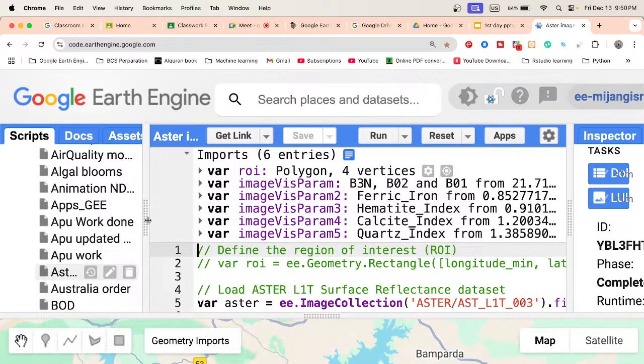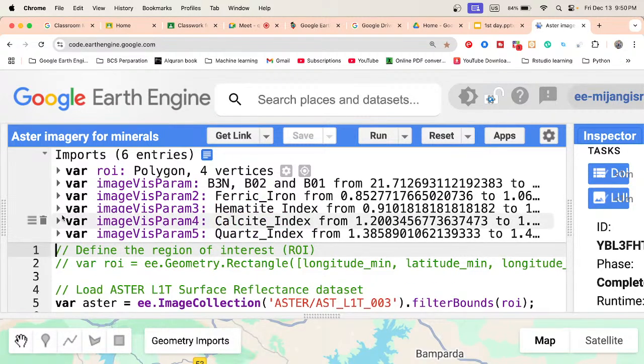Google Earth Engine can also be used to create different types of remotely sensed web applications. We have another online training program only about Google Earth Engine web applications. So users can easily visit this type of web application and get different types of remotely sensed data. I will show you one example.